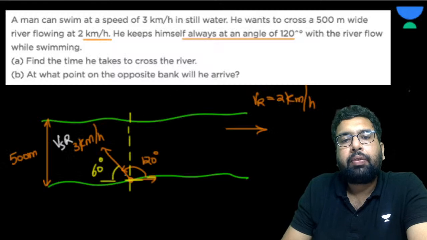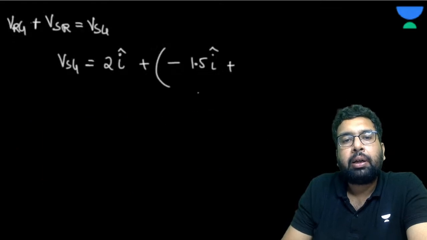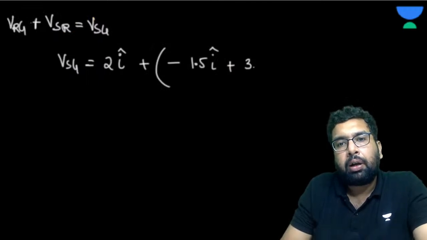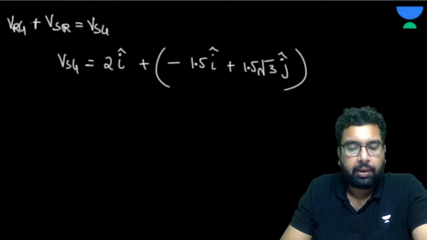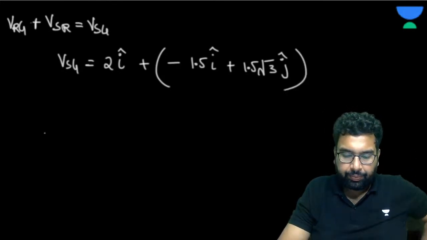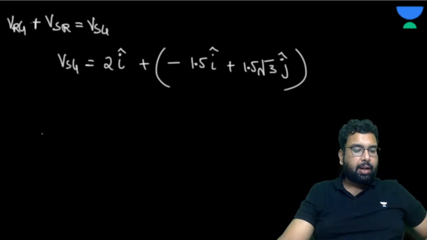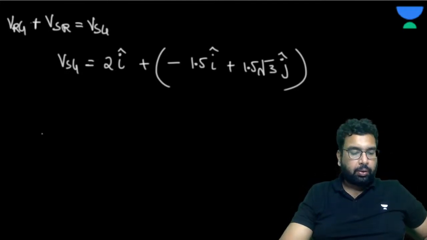Then in the vertical direction plus 3 sine 60. Sine 60 is root 3 by 2, that is 1.5 of root 3 of j cap. Isn't it? Do you agree or not? Are you getting this?